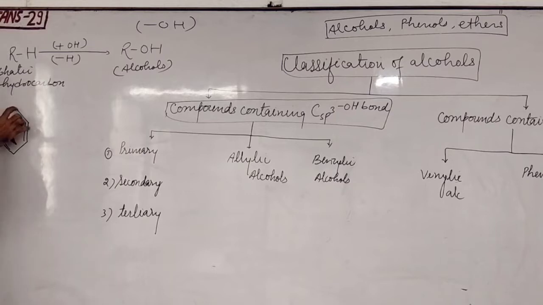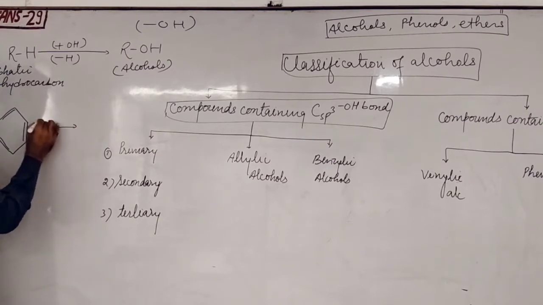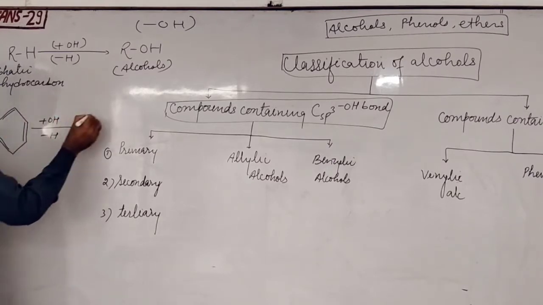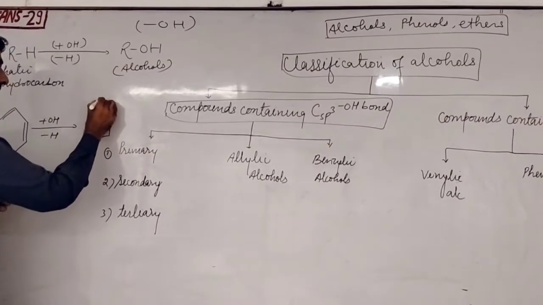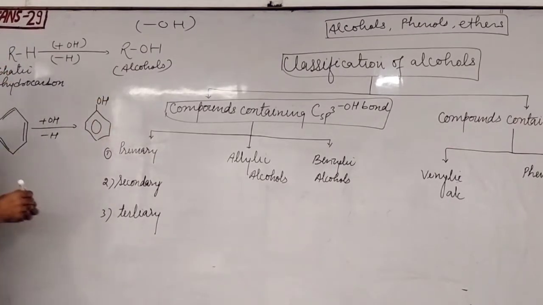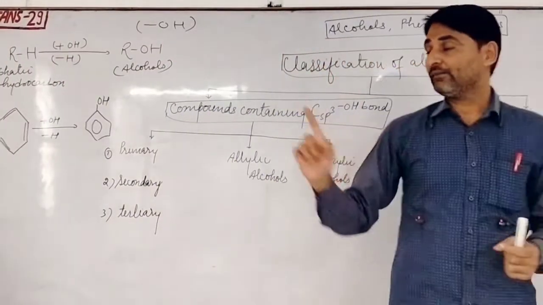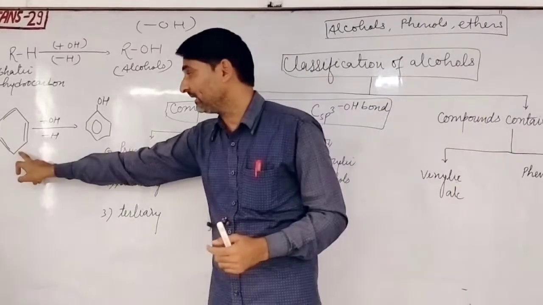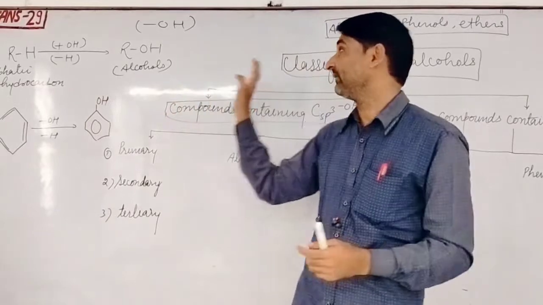Why? Because there are 6 carbons: one carbon here, one, one, one, one, one. And all carbons contain hydrogen. If one hydrogen is replaced and OH is added, what compound is obtained? That is this compound. This is OH. This is the phenol. So the compound obtained by replacing one hydrogen from an aromatic compound by a hydroxyl group is the phenol.